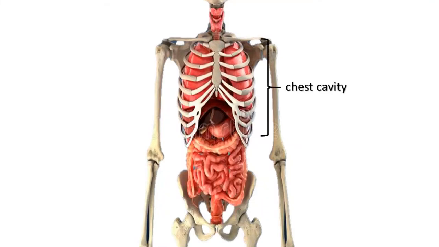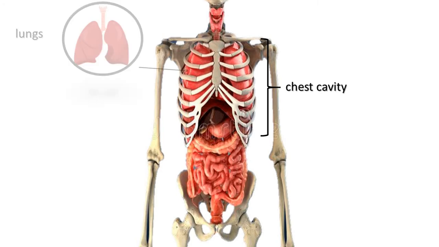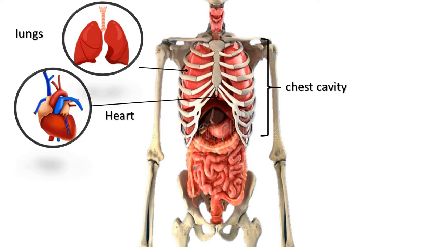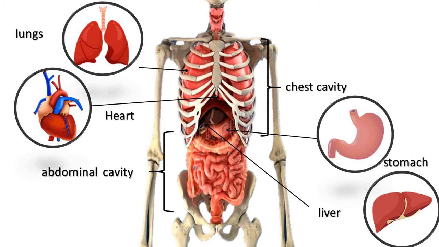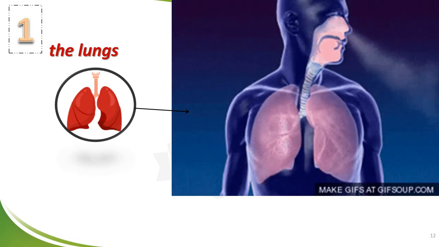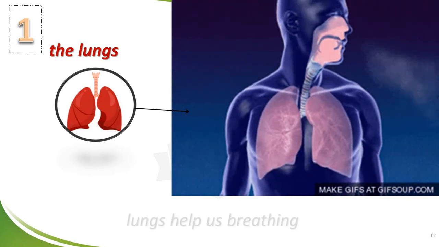In the chest cavity, we can find organs like lungs and heart. And in the abdominal cavity, we can find organs like stomach and liver. Firstly, we will talk about the lungs.